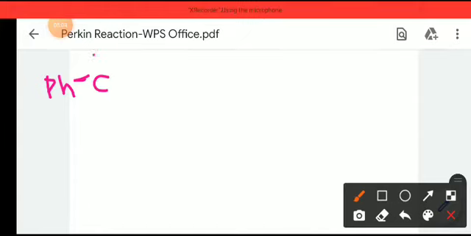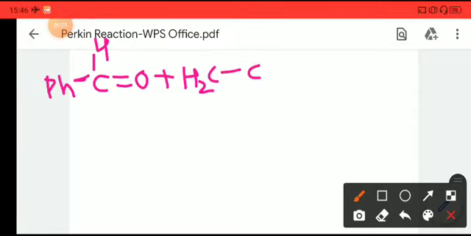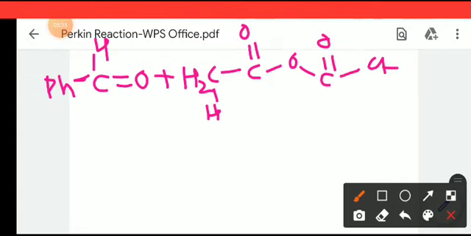Suppose we write benzene as Ph, CH double bond O. So this is benzaldehyde, PhCHO, that means benzene CHO. Here, the next reactant is acetic anhydride. Acetic anhydride means CH3CO-O-COCH3. So this is the acetic anhydride.